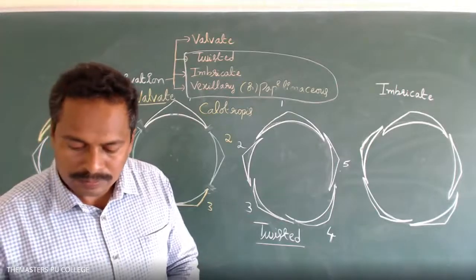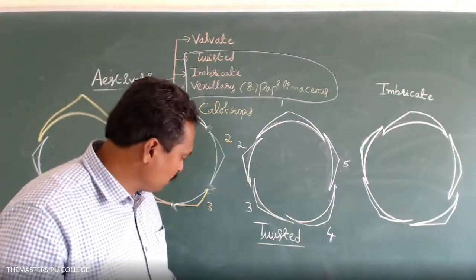Sir, can you show these types of estivations in a flower so that we can understand the overlapping of sepals more clearly in a real flower? Okay, flower buds are required.